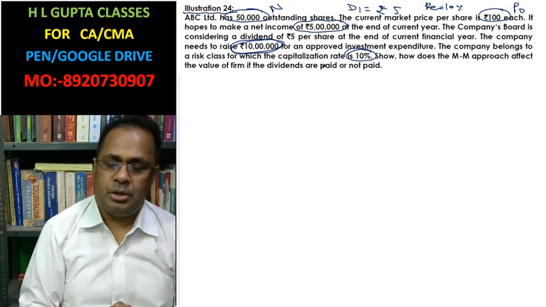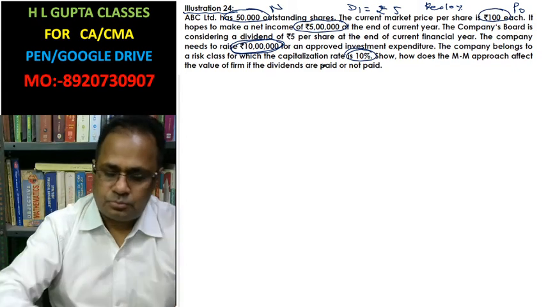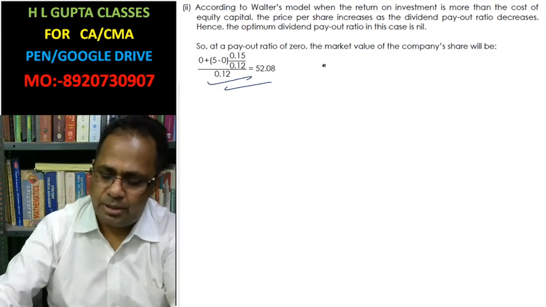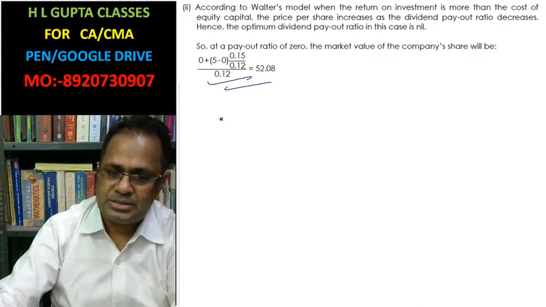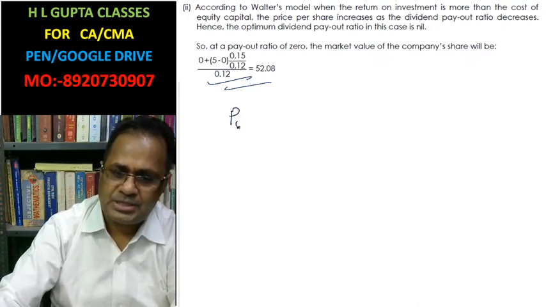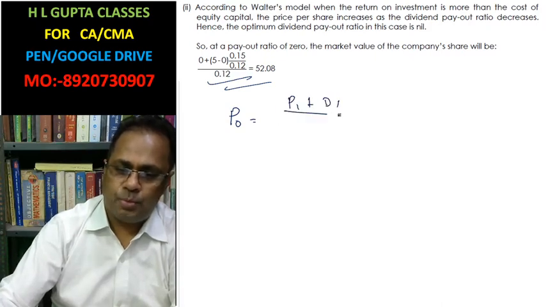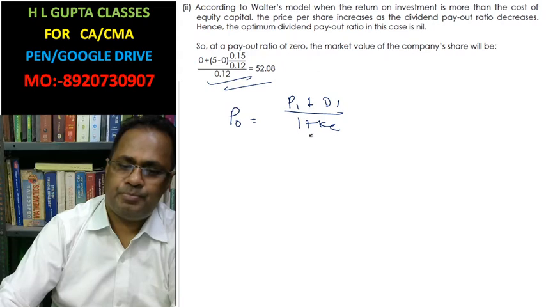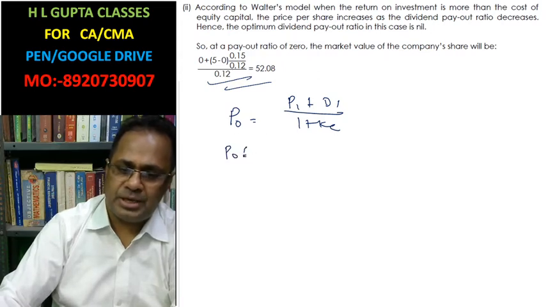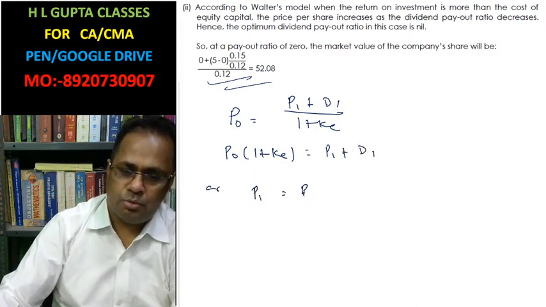For this, we have to show the market price per share. The current market price, as we know, P0 equals P1 plus D1 divided by 1 plus KE. By using cross multiplication, P0 into 1 plus KE equal to P1 plus D1, or P1 equal to P0 into 1 plus KE minus D1.